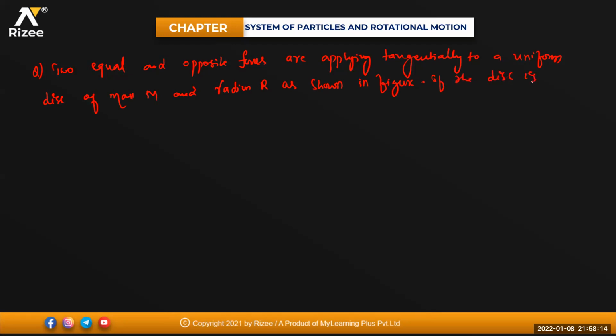If the disk is pivoted at its center and free to rotate in its plane, the angular acceleration of the disk is?